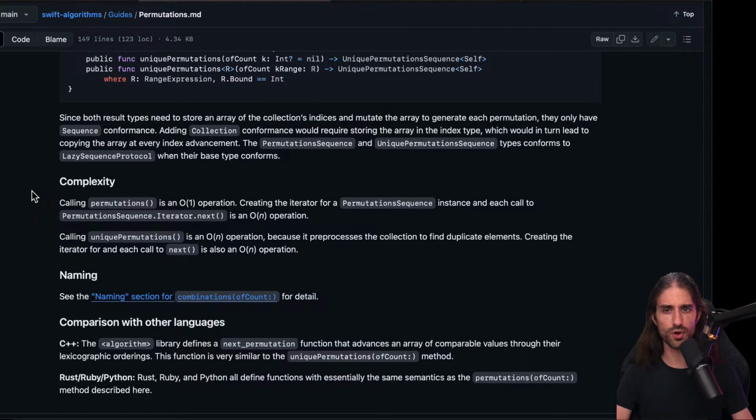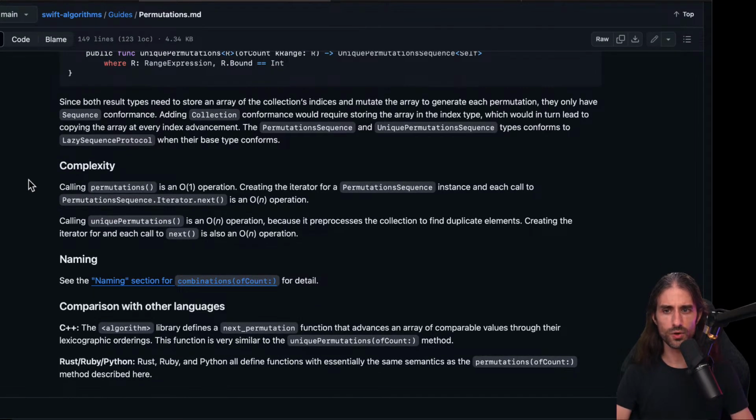Since both result types need to store an array of the collection, it's the same thing as before. And for complexity, calling permutations is an O(1) operation. Creating the iterator of a permutation sequence instance and each call to next is an O(n) operation, and calling unique permutations is an O(n) operation. I guess because to remove the duplicate values, it needs to go over all of the values. I guess that's probably because it must turn the array into a set, which is the linear part, and then it's linear every time you create the iterator and call next on it.